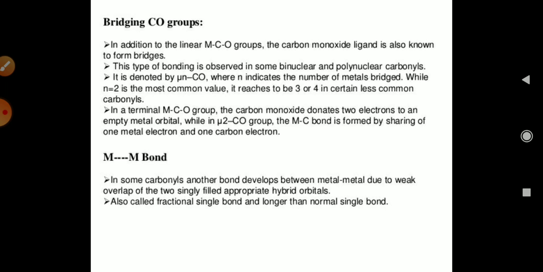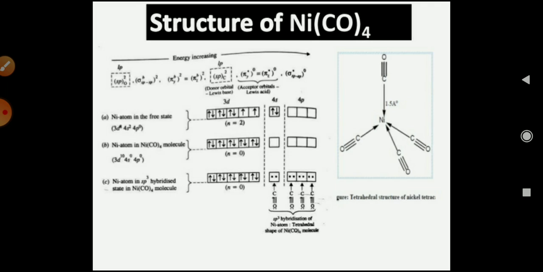The metal to metal bond is also present in polynuclear carbonyl compounds, and in some carbonyls another bond develops between the metals due to the weak overlap of two singly filled appropriate hybrid orbitals. This is also called a fractional single bond, and it is longer than the normal single bond.